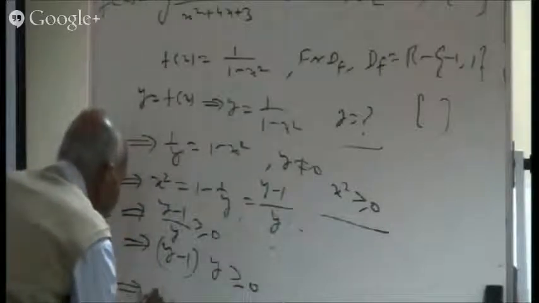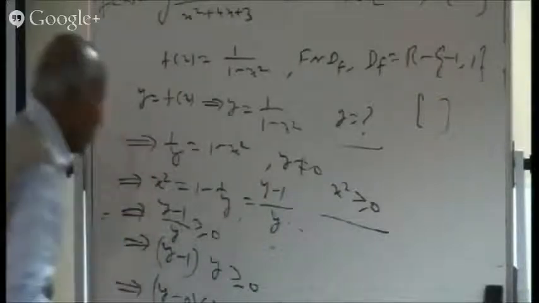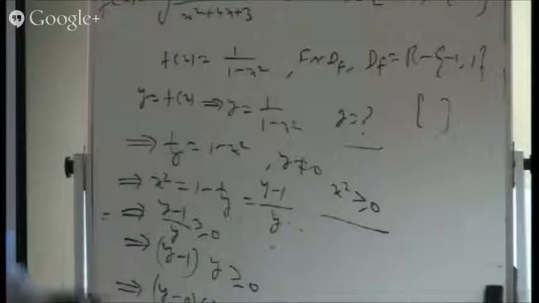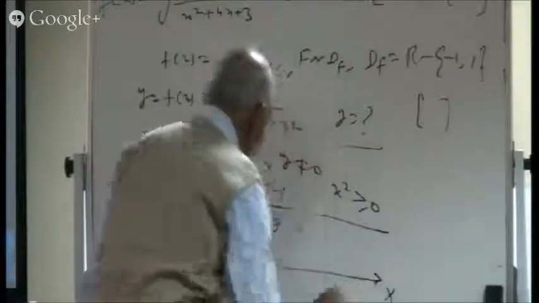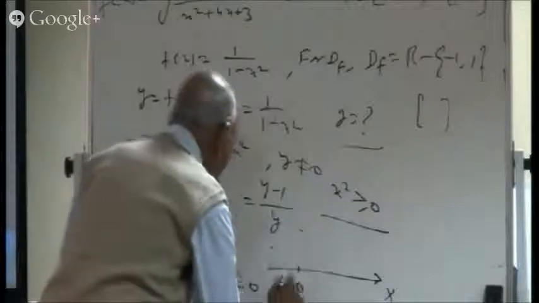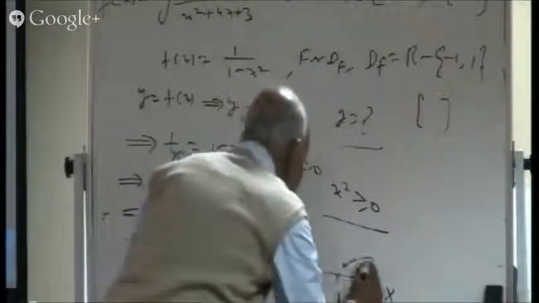Well, I must arrange it properly: y minus 0, y minus 1. Otherwise, I will be in trouble if I try to write the numbers like this on the number line. That's not logical. I am telling you again and again that this has to be arranged in a proper manner. And now you mark the number line, that will give you the answer. So the number line here is 0 and then 1. And this is greater than or equal to 0, so what are the answers?